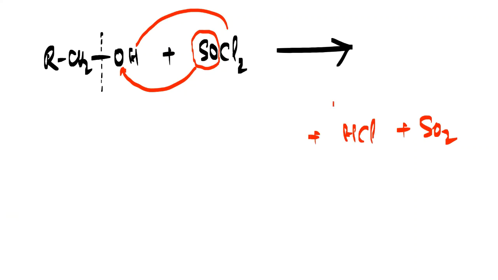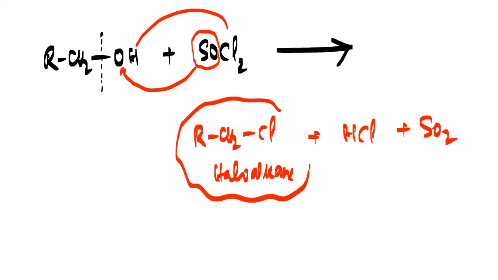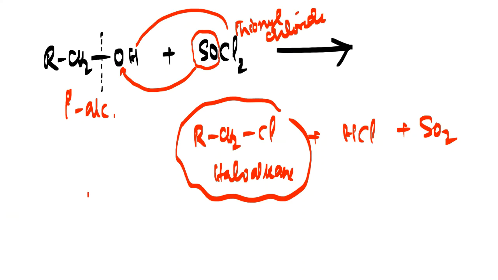And the remaining chlorine is one. That chlorine will come and interact with RCH2. So you'll be getting it like this. This is the haloalkane. And in this case, we are getting the byproducts HCl and SO2, sulfur dioxide. So through the reaction of alcohol with thionyl chloride, we are getting haloalkane. Yes. So my dear friends, here also we are getting haloalkane.